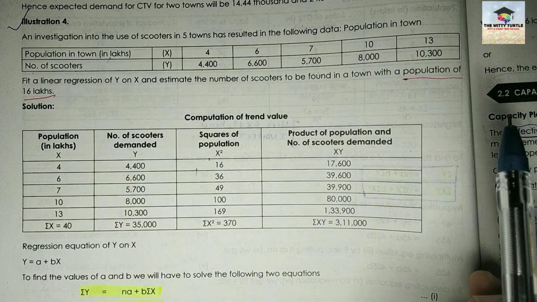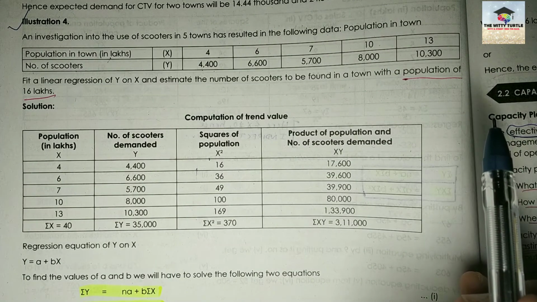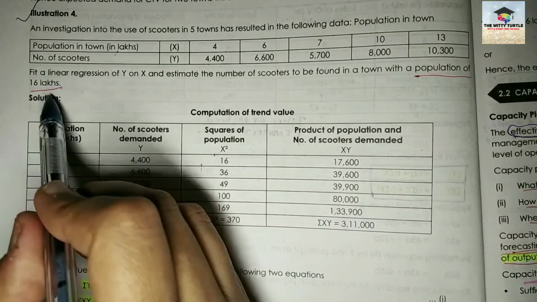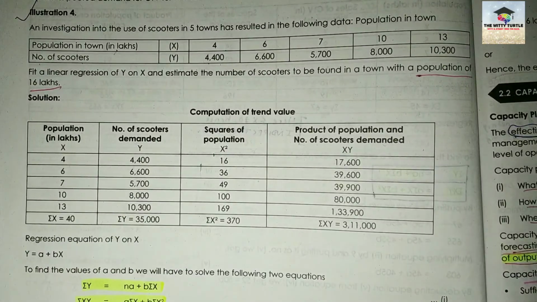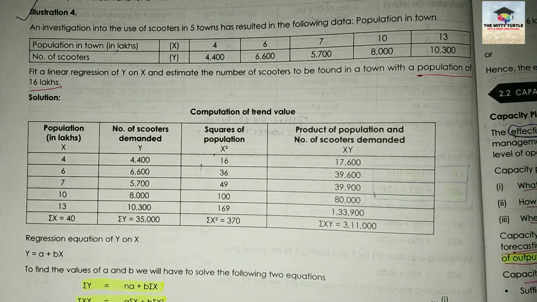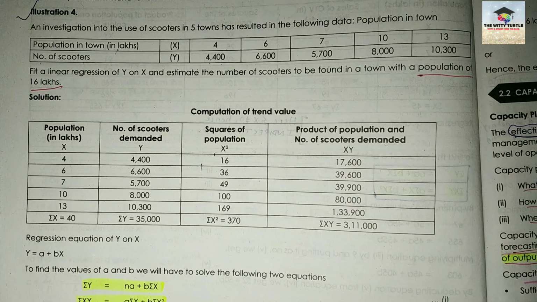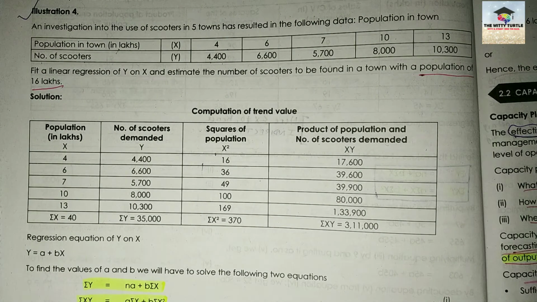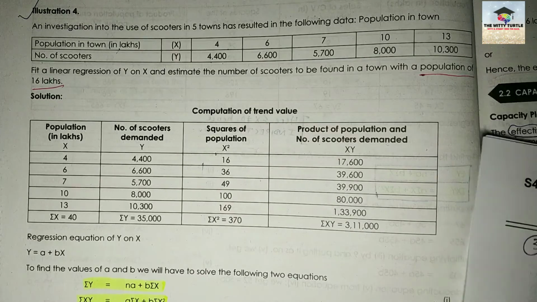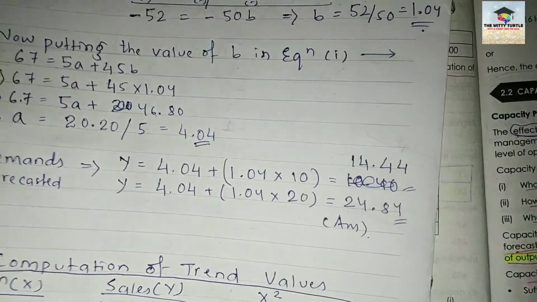So here you have to make the demand forecasting for only one town, okay, and the population is also given to you. So pause the video here, try to solve the question, and if you cannot solve it, then come back to the video and watch the entire video till end, okay. And if you could solve the question, then do leave a comment below that yes, I did solve the question, and share this video with your friends, right? Now coming to the solution of illustration 4.